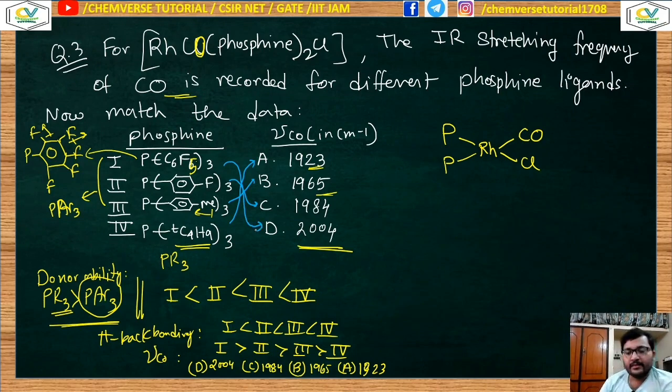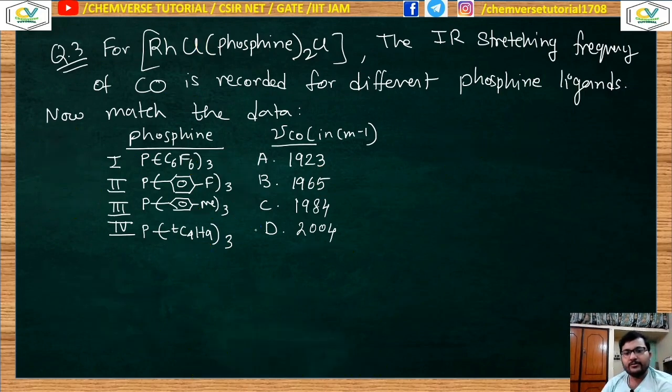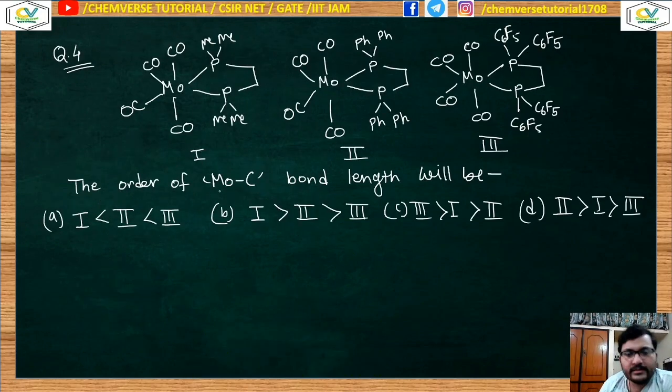Clear? Okay, now moving on to our next question. In this case, what we need to understand is what will be the molybdenum carbon bond strength. So what we know is that if the metal has more electron density, it will increase the extent of back bonding. If back bonding increases, then automatically the metal carbon bond strength increases, and the stretching frequency will be higher.